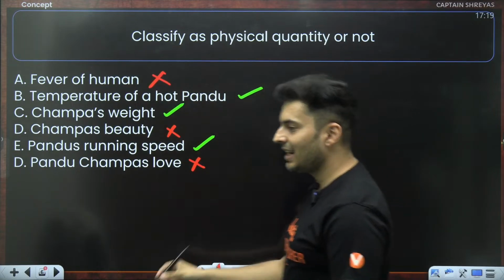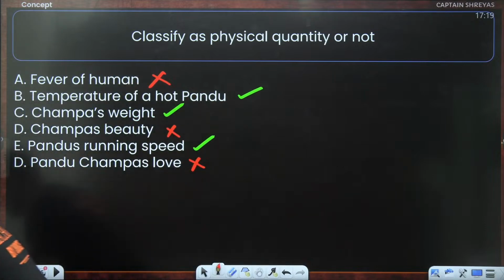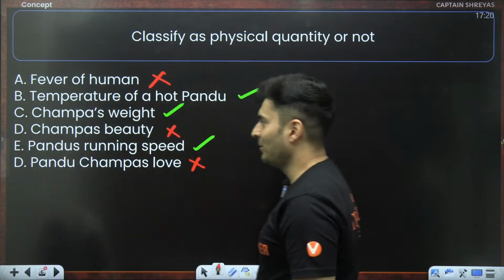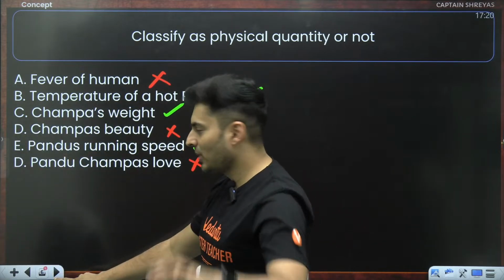Everybody with me? B, C, and E. How many of you said B, C, E? Pratibha said that. Very good. Some of you went wrong about it. Very nice. Yes, Krishna. Very good. B and C are physical quantities. D is not a physical quantity. Correct. Perfect. Now you get it.